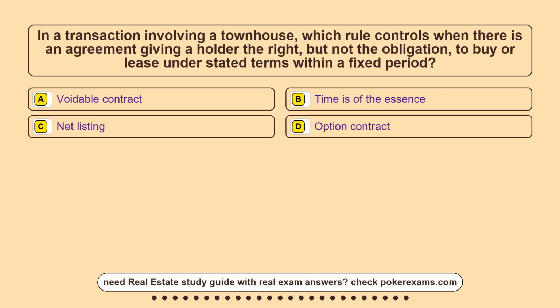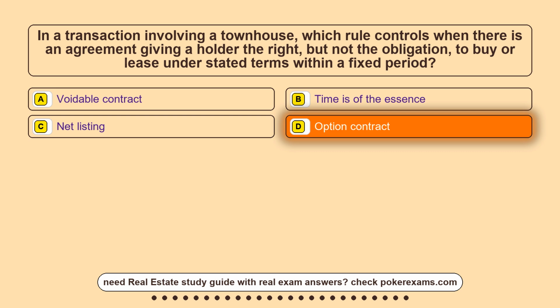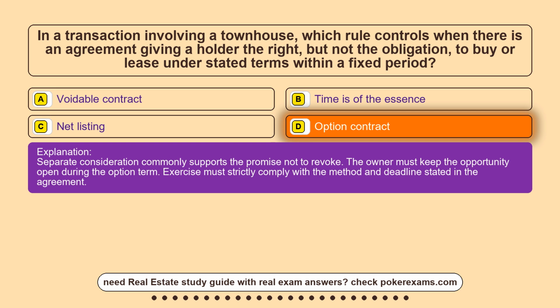Question 14. In a transaction involving a townhouse, which rule controls when there is an agreement giving a holder the right, but not the obligation, to buy or lease under stated terms within a fixed period? Option A, voidable contract. Option B, time is of the essence. Option C, net listing. Option D, option contract. The correct answer is option D, option contract. Separate consideration commonly supports the promise not to revoke. The owner must keep the opportunity open during the option term. Exercise must strictly comply with the method and deadline stated in the agreement.